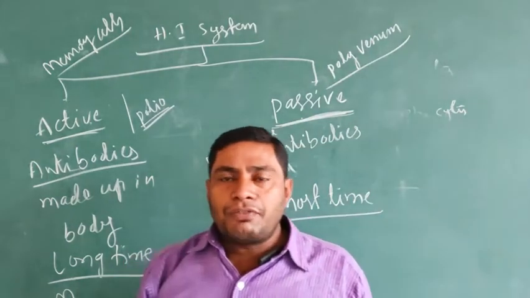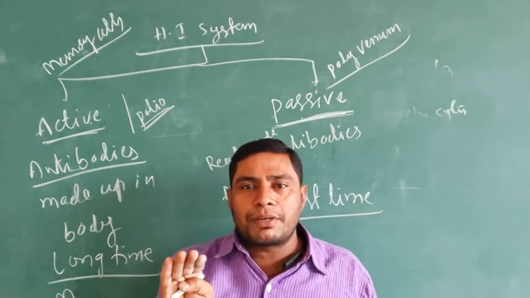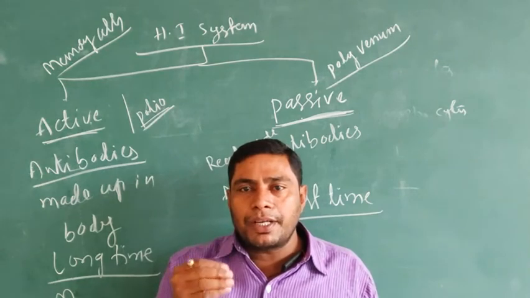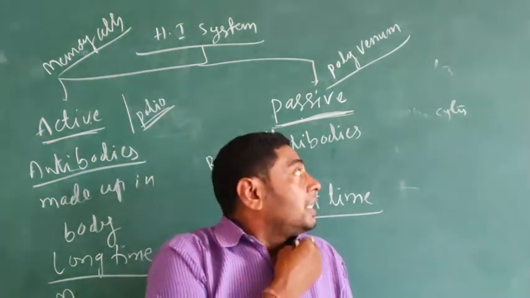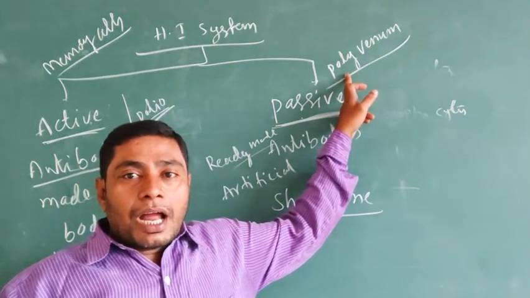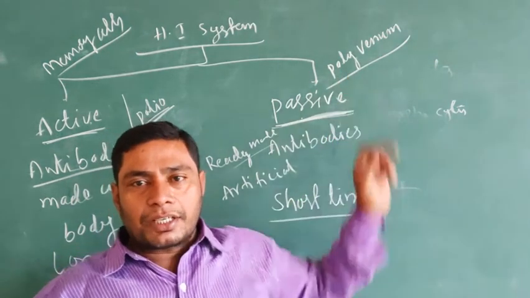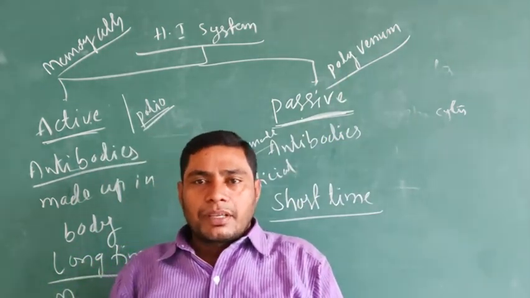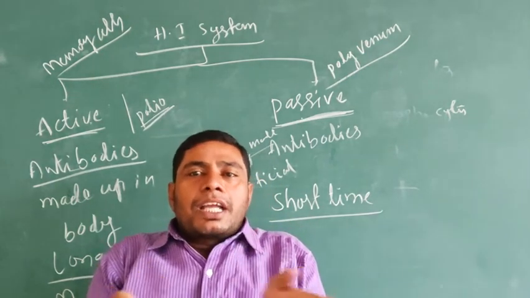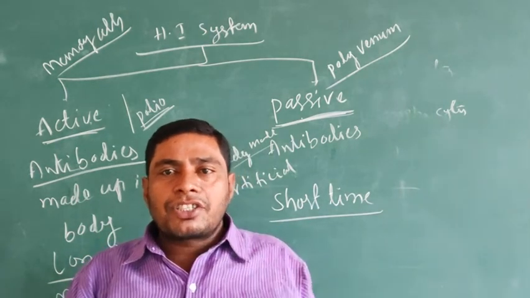Venom means poison. When a poisonous snake bites a healthy person, or the poison gets into the blood, at that time the doctors give the anti-venom injection. The antivenom is nothing but ready-made antibodies against the poison or venom, but it lasts only a short time.